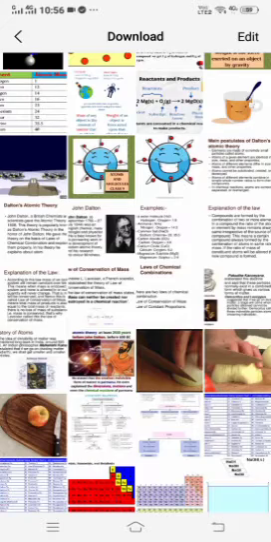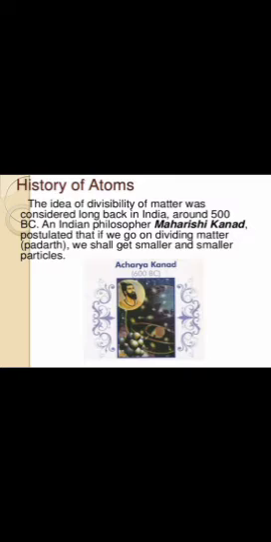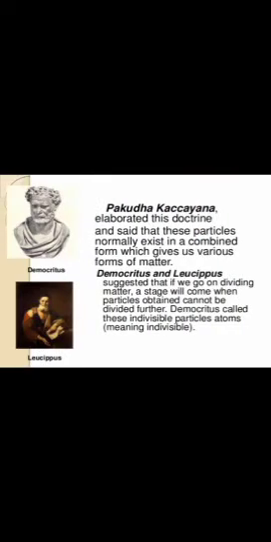So who was the first person? First, children, Maharishi Kannad. Then we have Pakuda Katyama, and then Democritus and Leucippus. If you observe, Democritus and Leucippus stated the same thing, but who was the person to do the naming ceremony, to give the name for that Parmanu? He was Democritus, and Democritus named it as atoms.